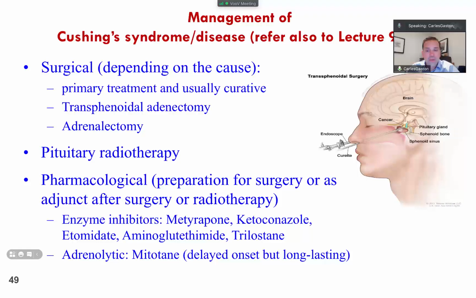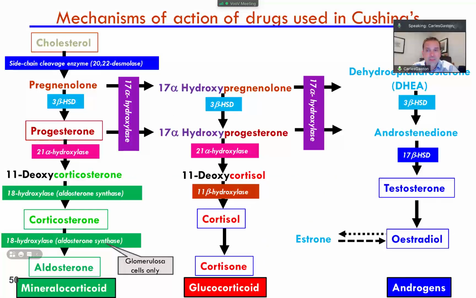If there is overproduction of corticosterone or cortisol, these drugs work at different levels of the pathway.